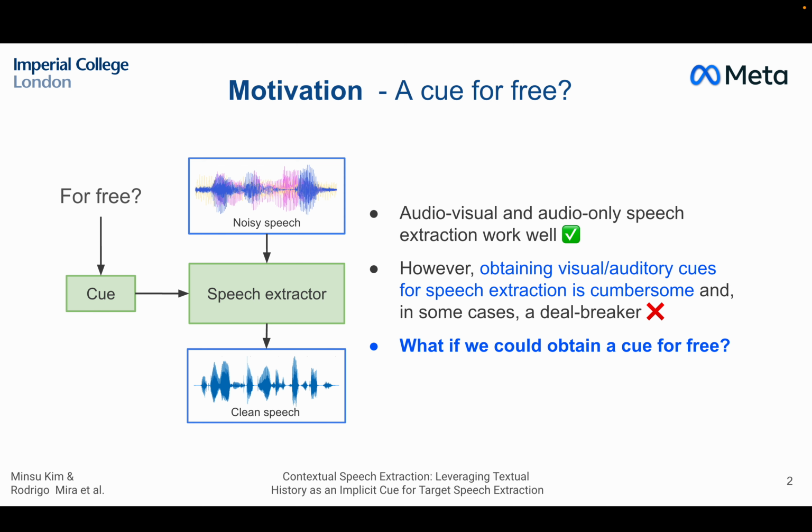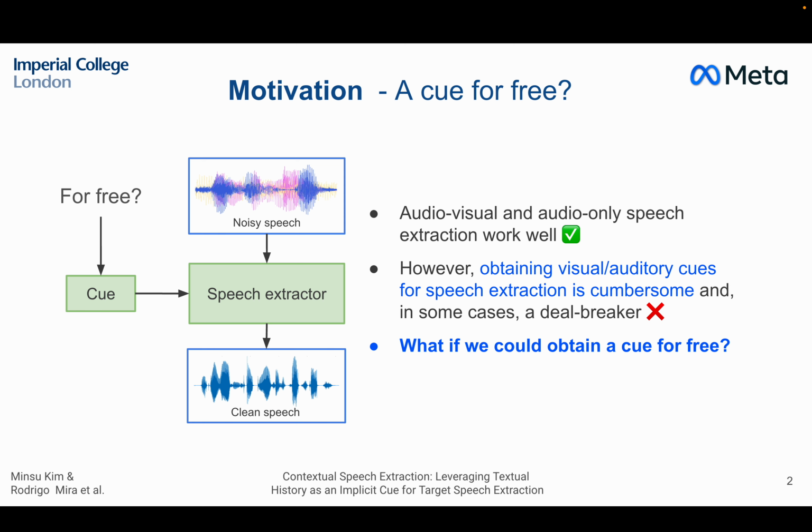Another way to do it is to turn on the webcam and record the video of the speaker, and then by the lip movements, you can tell that the lip movements are synchronized with one of the speech streams and not with the others, and you extract only that one. You can also have a text prompt where you tell it to extract only the loudest speech or the speech in French. And also you could have spatial cues if you have multiple microphones and you know the position of the speaker in the room.